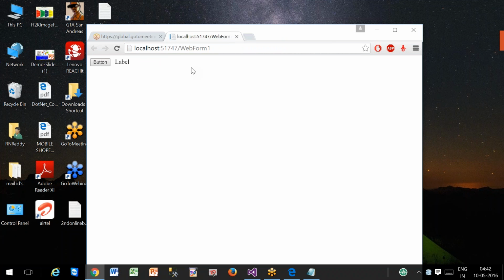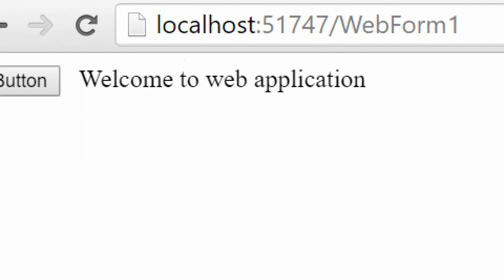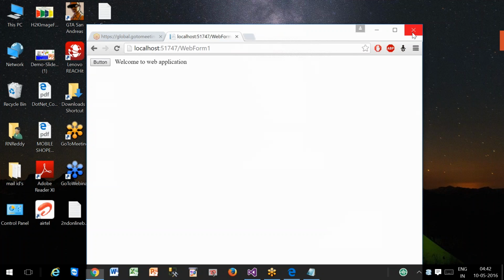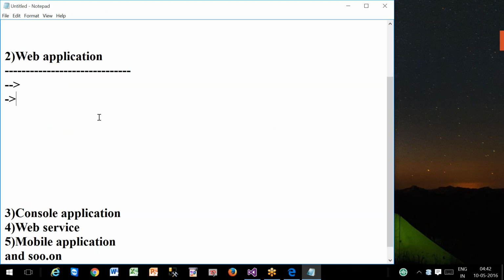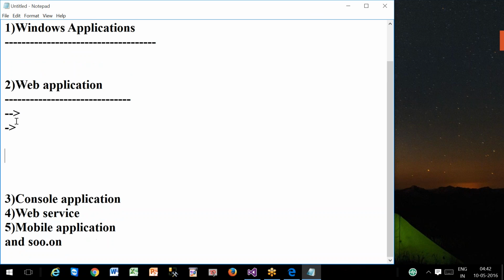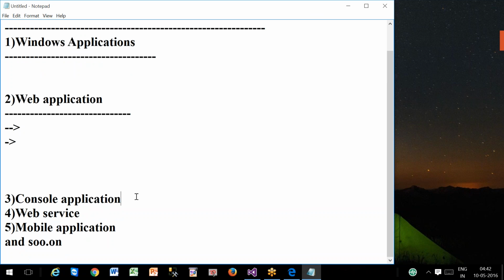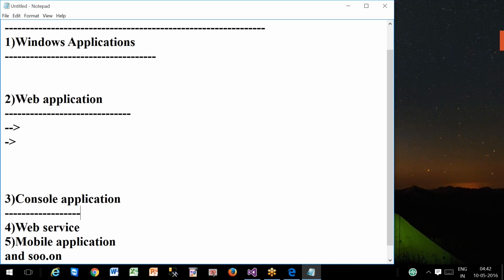About all these things I'll give you the clarity at the time of ASP.NET training, but just for us, when you click the button you can see you're getting output called welcome to web application. And when we will go for web applications as a developer, it is multi-user; whenever application should be available for multiple users, we'll go for a web application. This was completely about last class, because last class is connected with today class. That's the reason we went back.